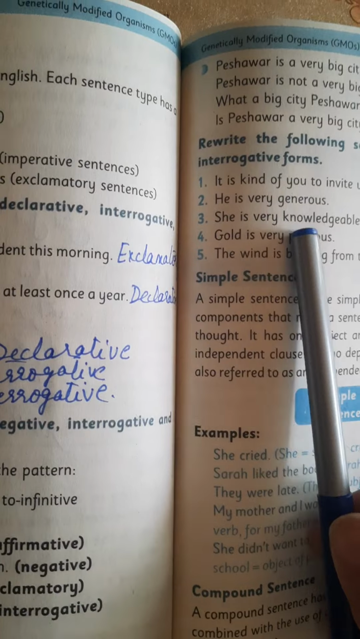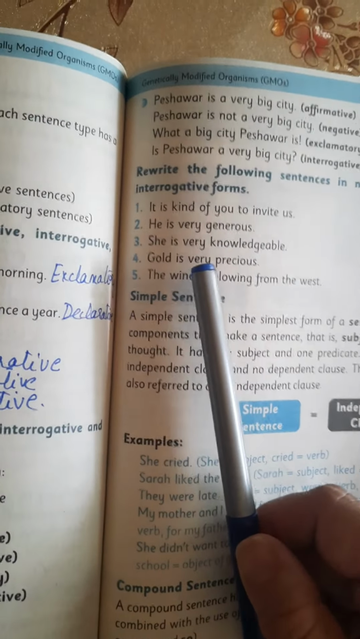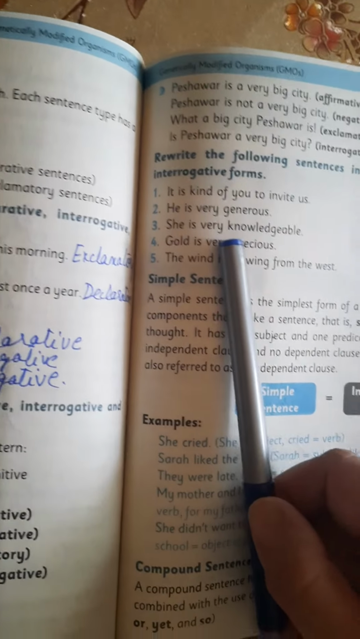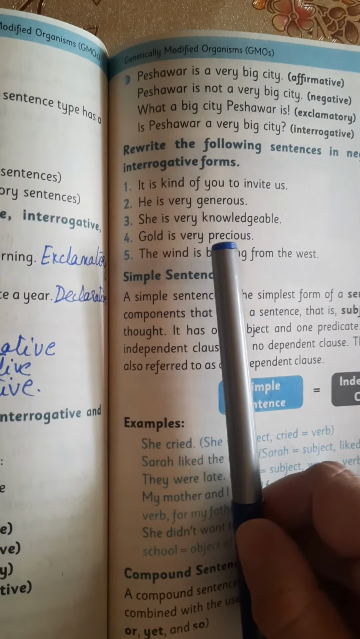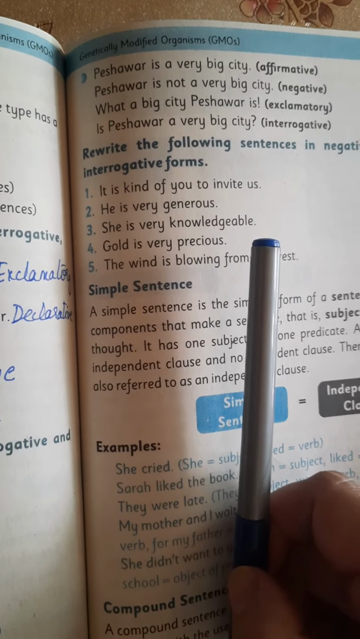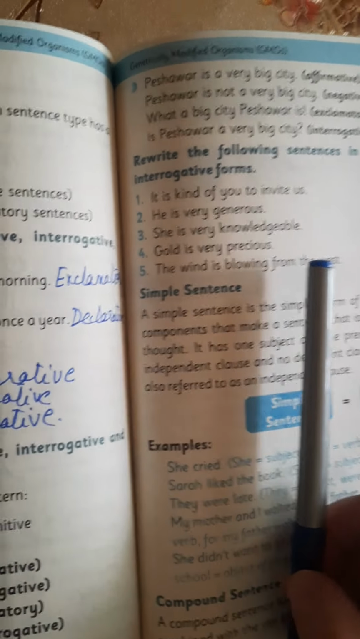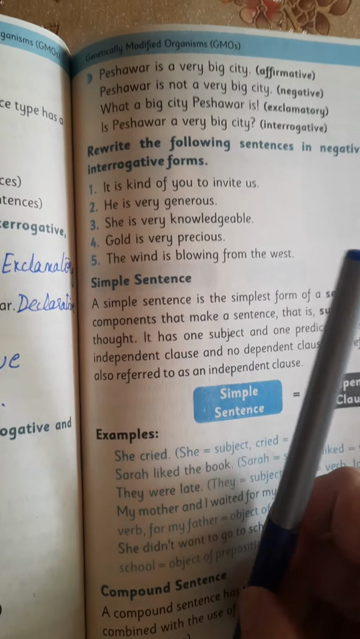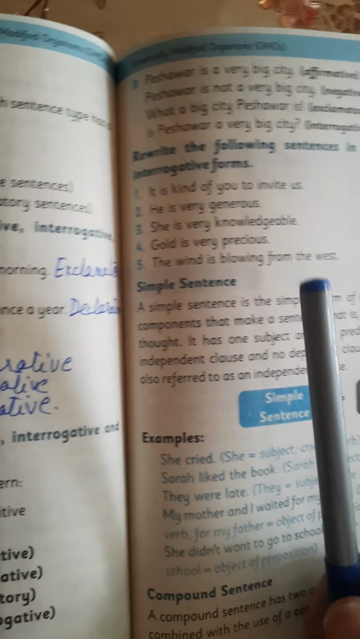Interrogative: Is she very knowledgeable? Now in negative form, she is not very knowledgeable. Next is the exclamatory form: How knowledgeable she is! Exclamatory. And "Is she very knowledgeable?" is interrogative.